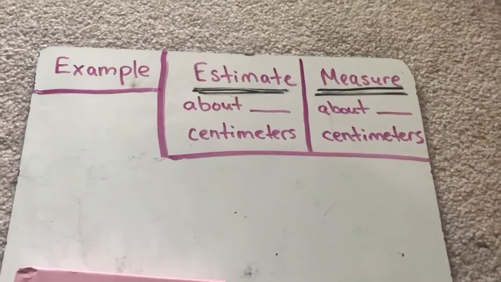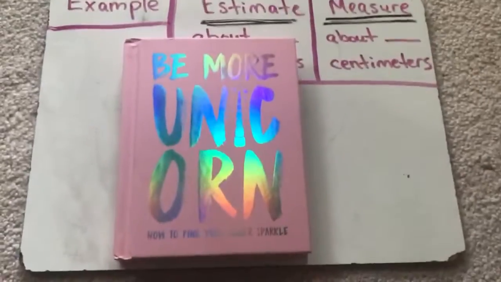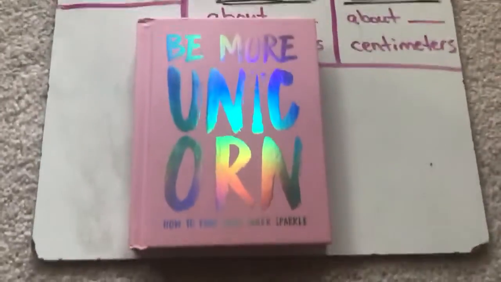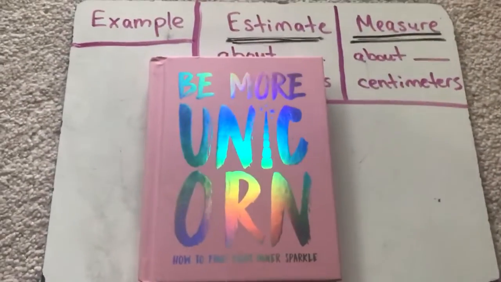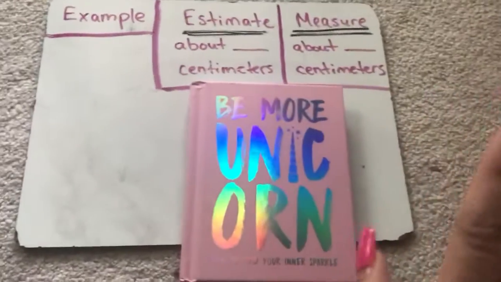All right, so for example, I have one of my books here, Be More Unicorn, How to Find Your Inner Sparkle. I know you're not surprised. Ooh, get excited. All right, so this book, I'm going to look at it, and I'm about to make an estimation. That's a really good guess before I actually measure it.